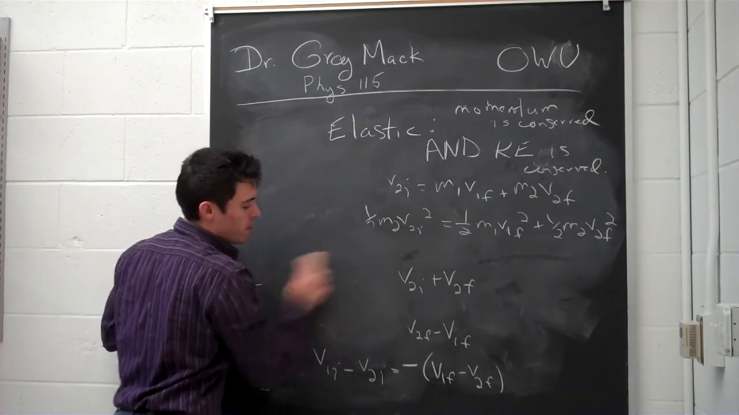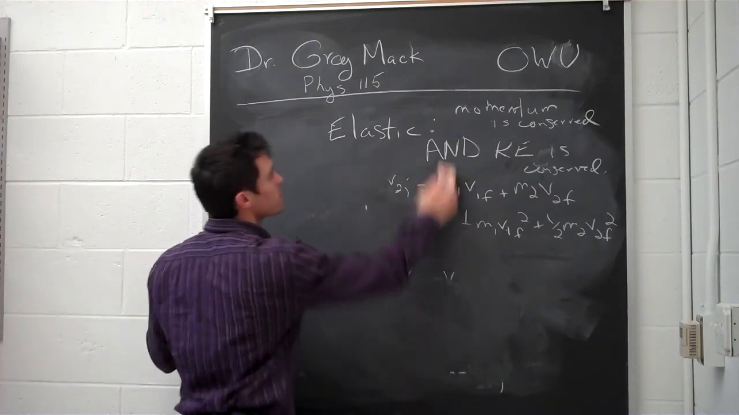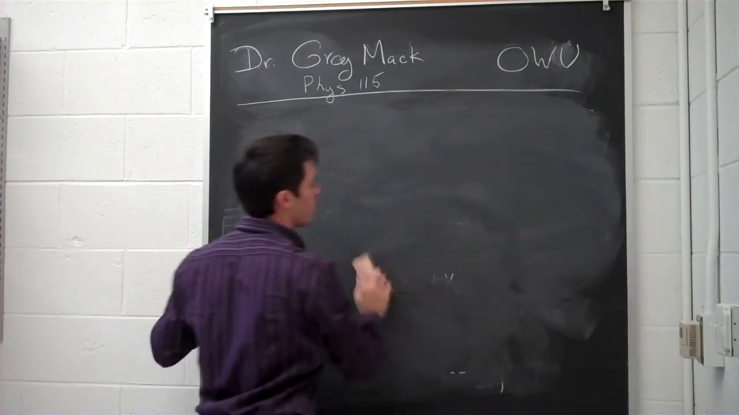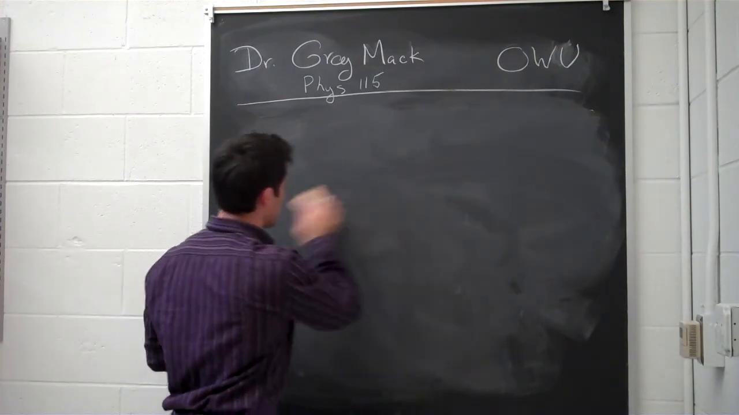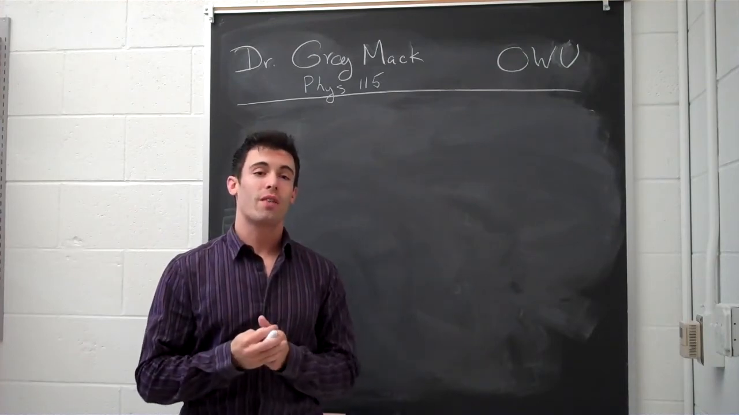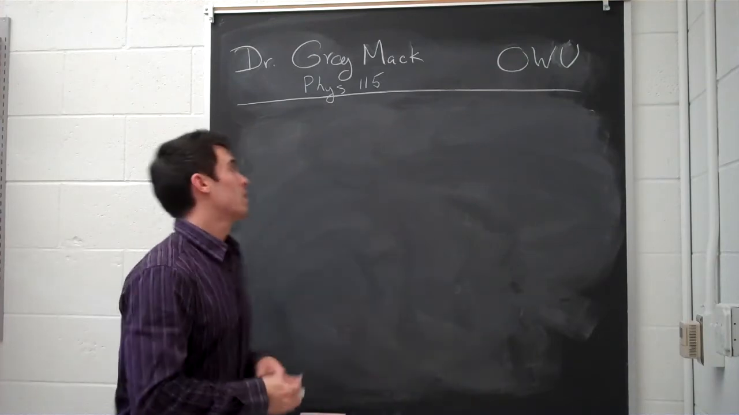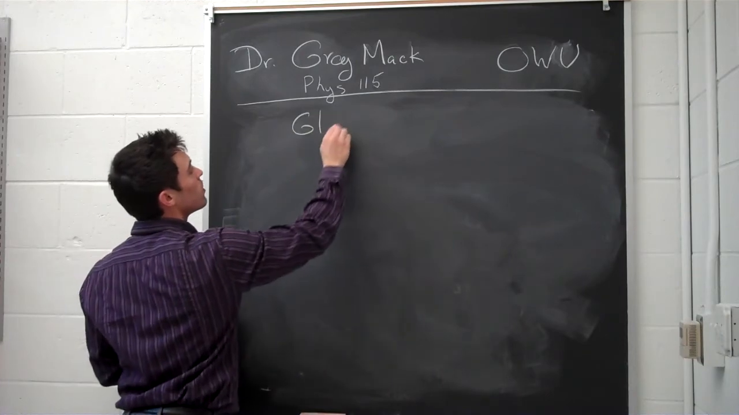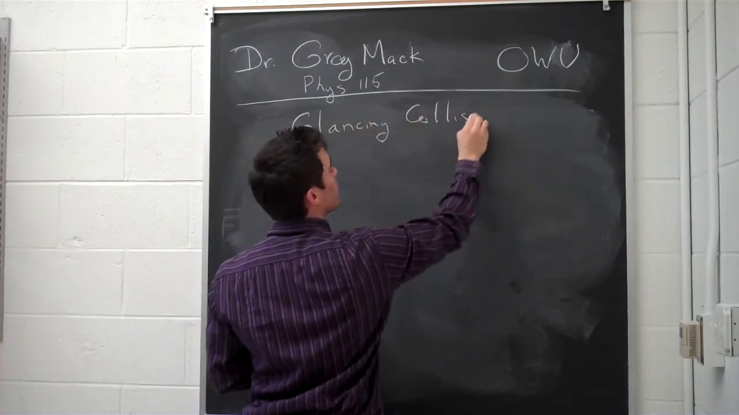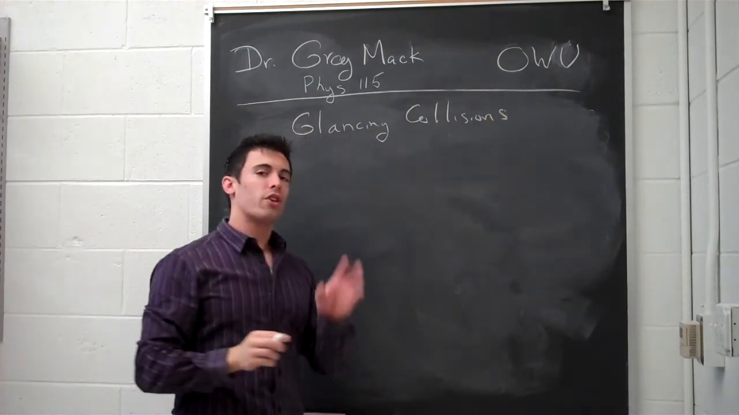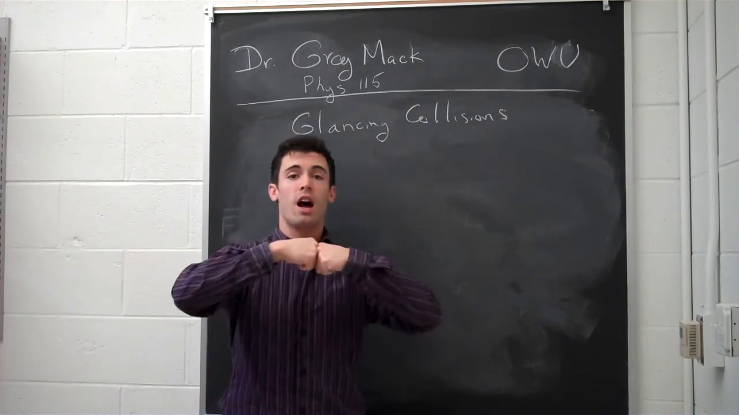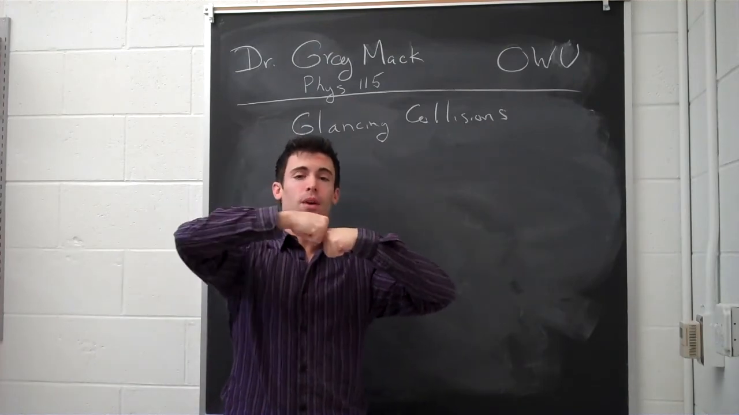Alright, so speaking of directions and dimensions, so far we've only talked about collisions in one dimension. However, we do need to talk about them in terms of two dimensions. And so we refer to glancing collisions as the very first example to talk about this, where instead of having two things hit head-on, you have one hit slightly above the other.